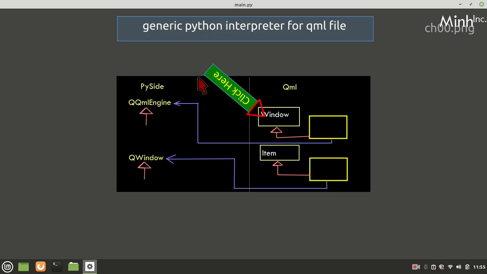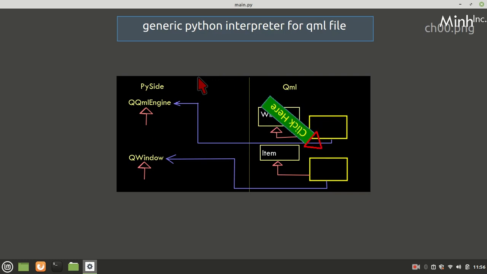In QML code, every QML file can have a maximum of one root node. In the main QML code, where QML actually starts and has the entry point, the root node can be an item itself. If it is an item, then it requires a window to be drawn, and that window has to be provided on the Python side. If the root node is a window, then a window is not required. Inside the window, we can have items. So this can be a window or window derived type.